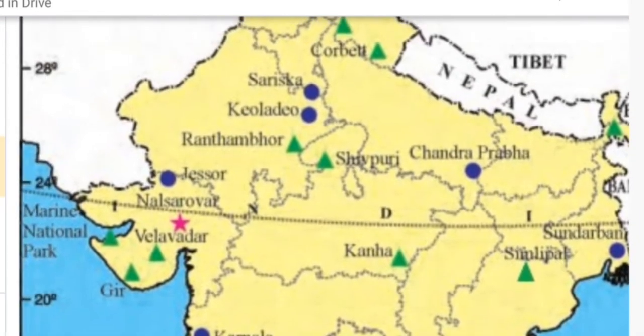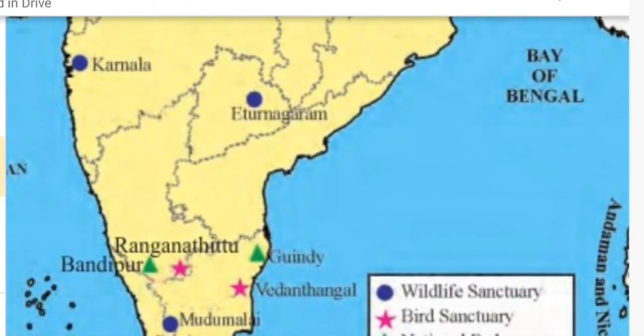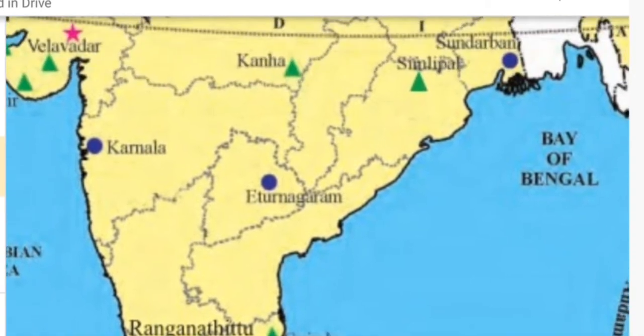For this purpose, the main thing is that you should know the state. If you know the state, then only can you easily locate the national park. If you talk about wildlife sanctuaries, which are in blue mark, let us see. It is Periyar sanctuary. Periyar sanctuary in Kerala. Next, Mudumalai, again in Kerala. Actually, it is on the border of Kerala and Tamil Nadu. You should show it on the outline. Next, if you talk about the sanctuary, it is in Ittur Nagaram. It is a part of Telangana.